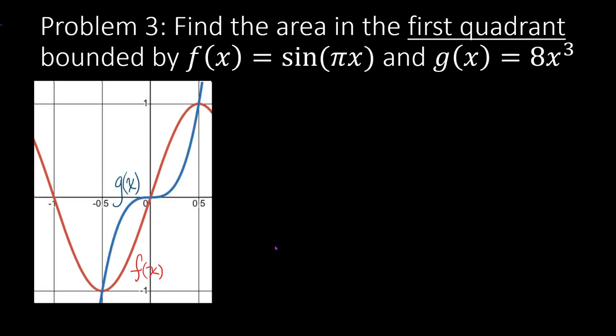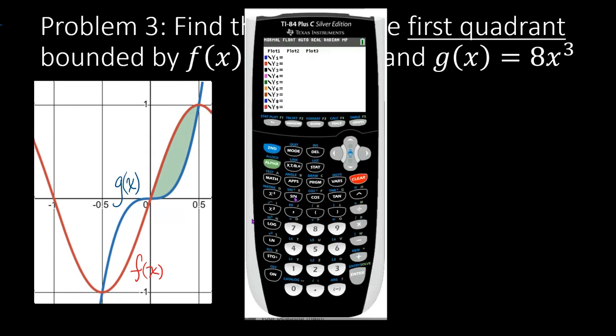And we see that g of x and f of x actually have area enclosed between them in both the first and the third quadrants. But of course, in this problem, it's very specific that we're to look at the area in the first quadrant. So that's the area we're trying to determine. It looks like there's an intersection at 1/2 comma 1.